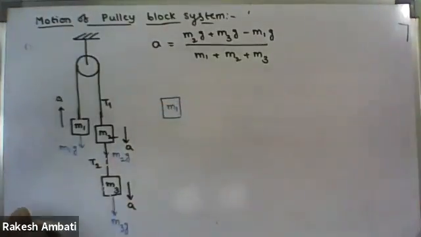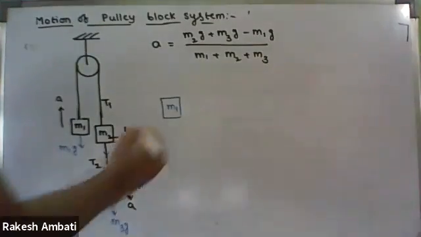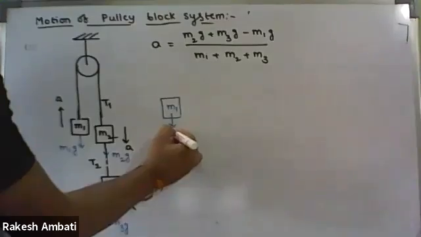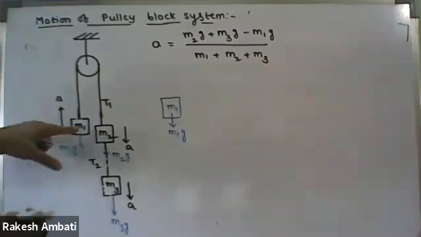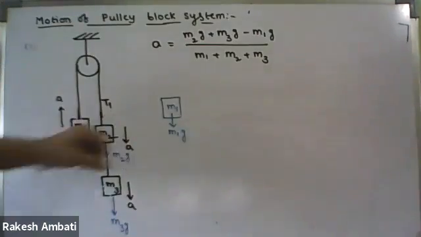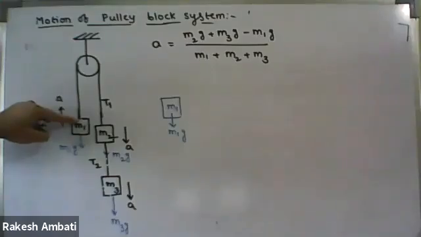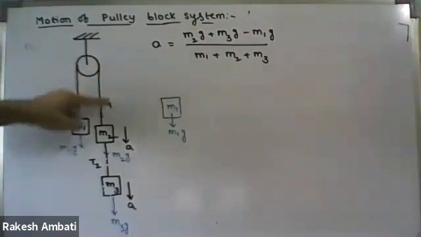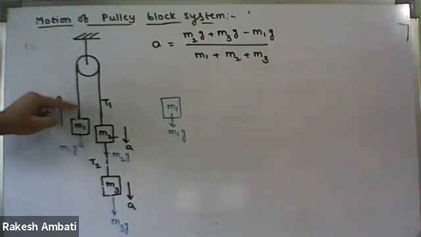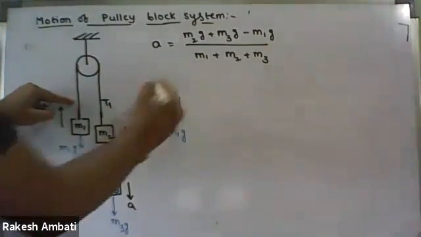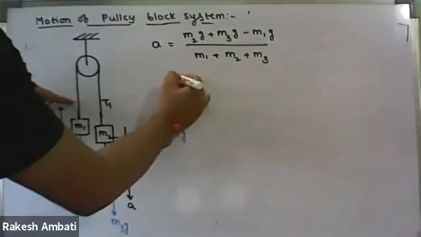That is enough. In the case of the M1 block, what is the weight direction? Downwards. So in the case of M1, weight is M1G, downward direction. Which tension force is acting on M1, T1 or T2? T1. And what is the direction of T1 for the block M1? Away from M1 along the string, that is upward.